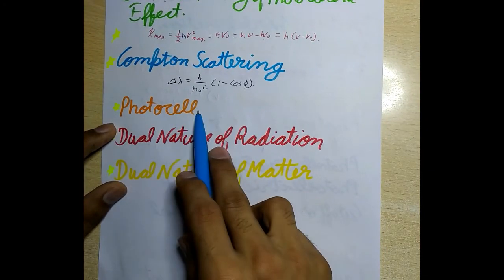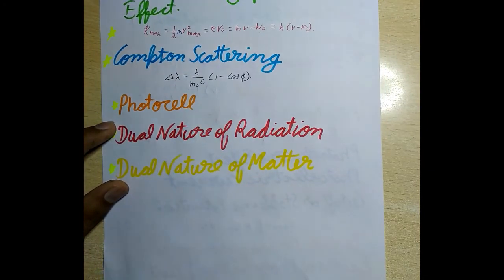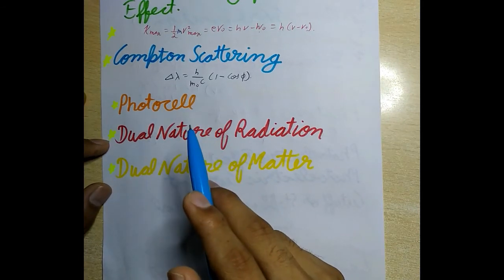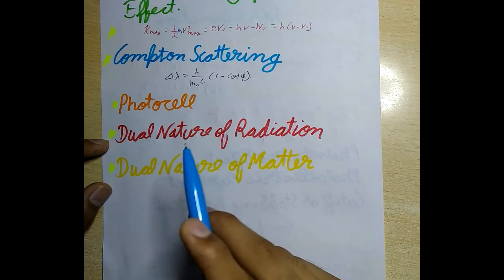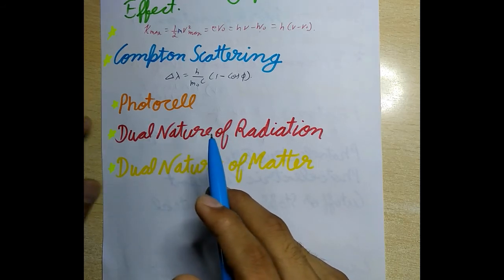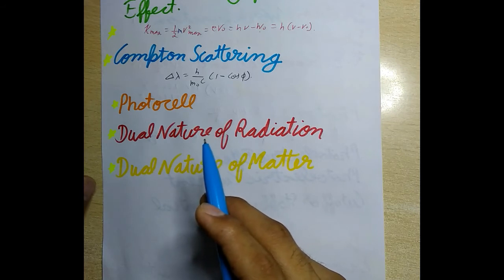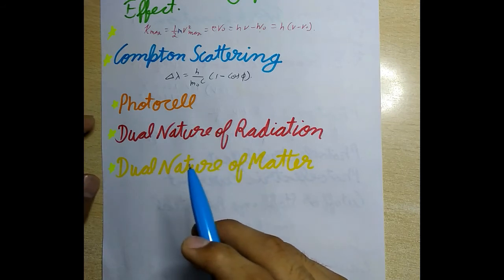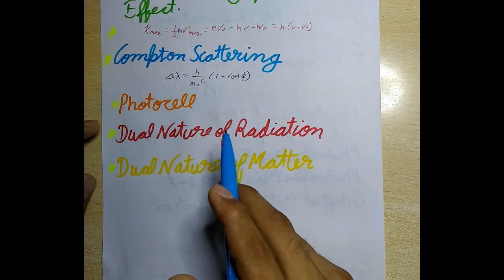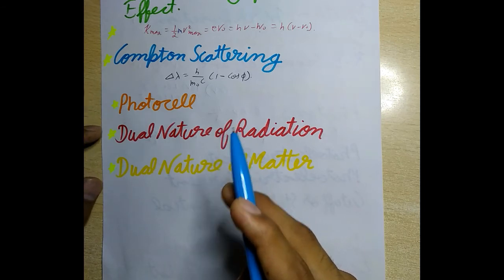Now next is photocell. So it is an arrangement which converts light energy into electrical energy. It works on the principle of photoelectric effect. It is used in the cinema for reproduction of sound. Photocells are used to operate various control systems and in light measuring devices.